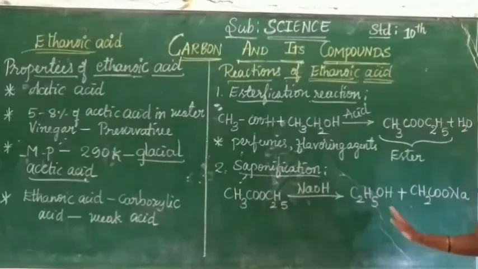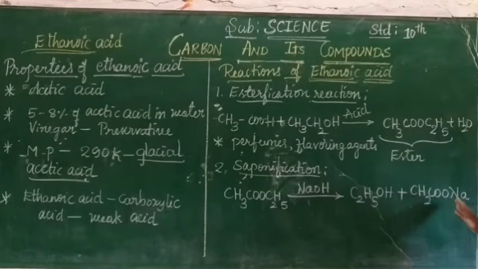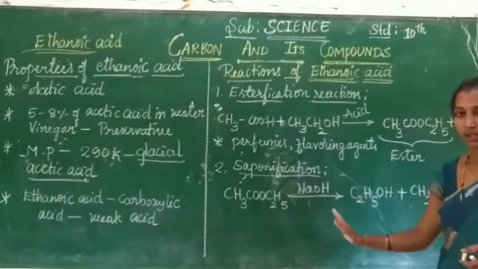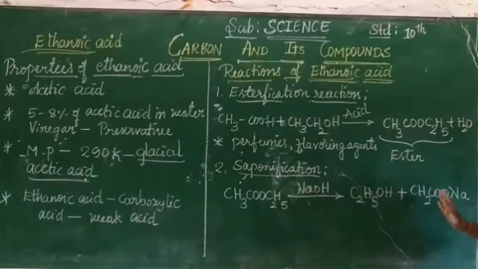It gives back alcohol and the long chain sodium or potassium salt of the carboxylic acid. This process is called saponification. Saponification is a process used to prepare soaps.